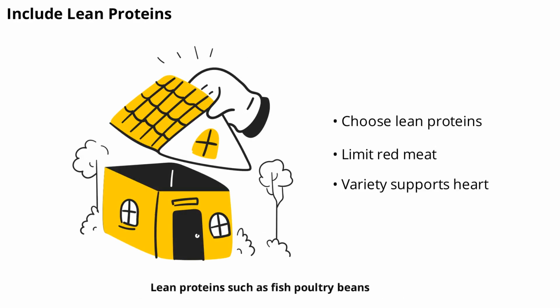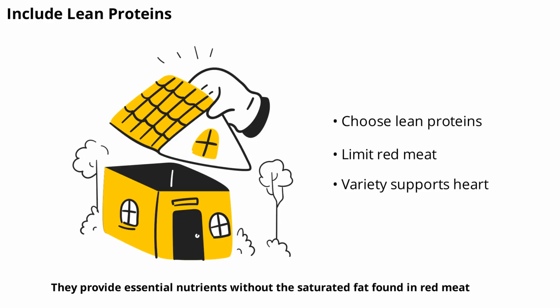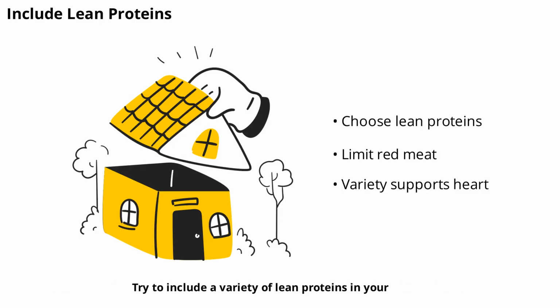Lean proteins such as fish, poultry, beans, and legumes are excellent choices for heart health. They provide essential nutrients without the saturated fat found in red meat. Try to include a variety of lean proteins in your meals to keep your diet balanced and your heart strong.